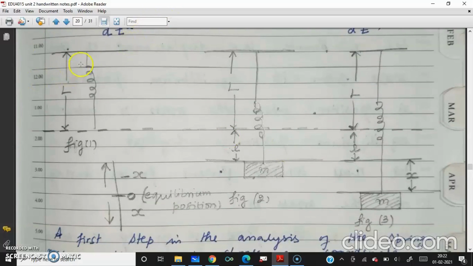In the figure, there is no weight here. Figure 1, there is no mass. The spring is there, hanging from a ceiling. The spring is getting hanged. Okay, that thing is there.